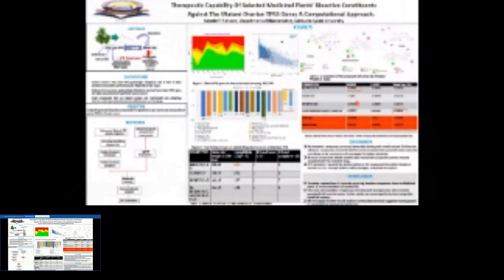I'm here to present my project, Therapeutic Capability of Selected Mutant Plant Bioactive Constituents against the mutant ovarian TP53 gene using computational approach. Rightly being said, the mutant TP53 gene has been the source of ovarian cancer. As has been known in the past, it's been a druggable target. So that would lead us to develop some plants that are able to restore the functionality of this